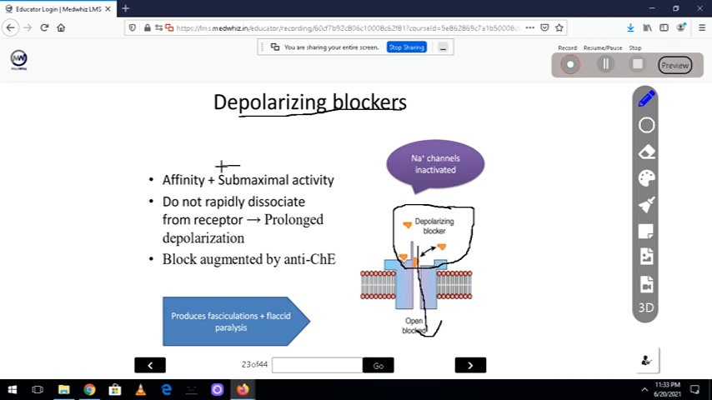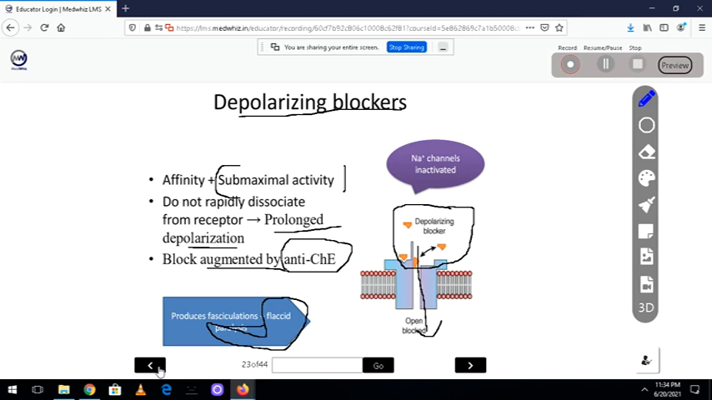Now, affinity, they have submaximal activity. That means they don't produce so much activity similar to acetylcholine, but they will allow the entry of sodium. They do not rapidly dissociate from the receptor. So what happens? There will be prolonged depolarization, and that's why if you give an anticholinesterase like neostigmine, this will increase. So it will produce fasciculation. That's what I told you, and they will produce flaccid paralysis because of the receptor desensitization.